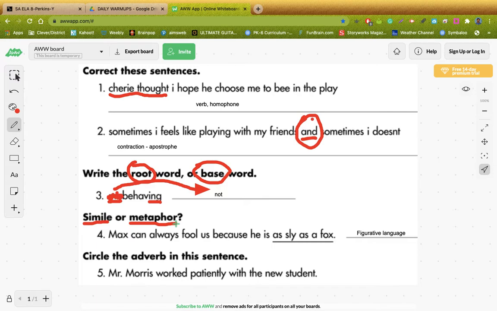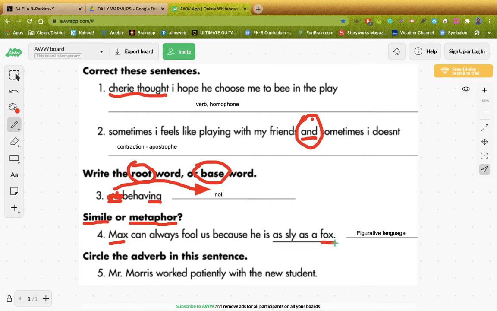Now, you have a computer, and we have discussed this before. What is the difference between a simile and metaphor? Because they both compare two unlike things. So, do a little research if you forgot, and then answer this question. Max can always fool us because he is as sly as a fox. Max is being compared to a fox. Is it a simile or metaphor?